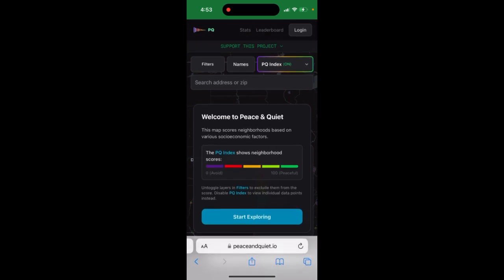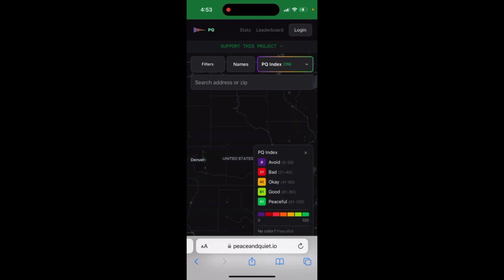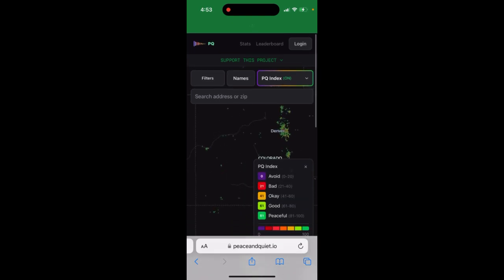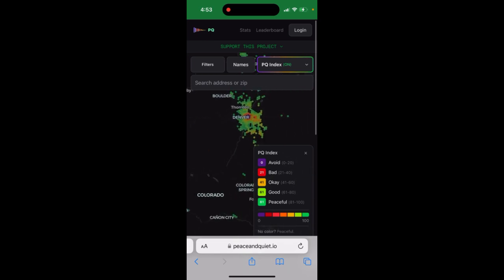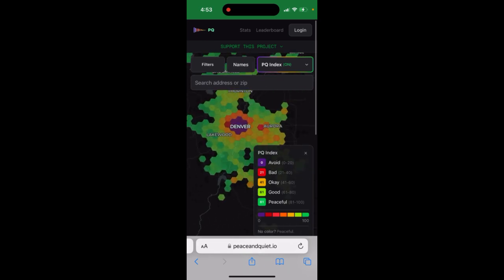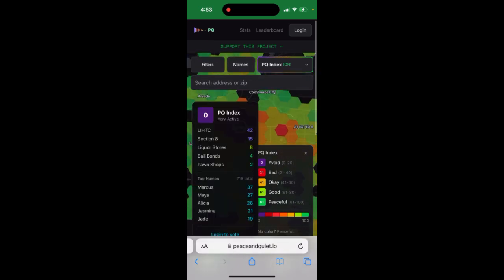They have a specific peace and quiet index, which shows a neighborhood score from avoid to peaceful neighborhood. And you can just explore different neighborhoods in different cities. Like here, you can see in Denver areas, and then you can see all of the